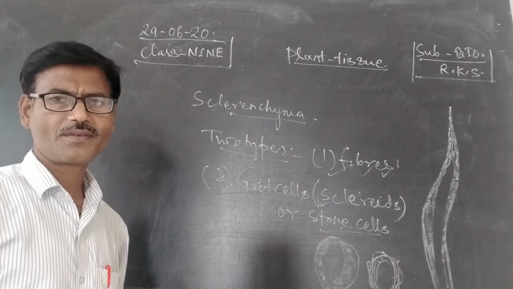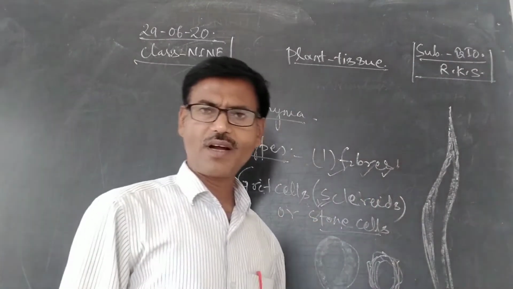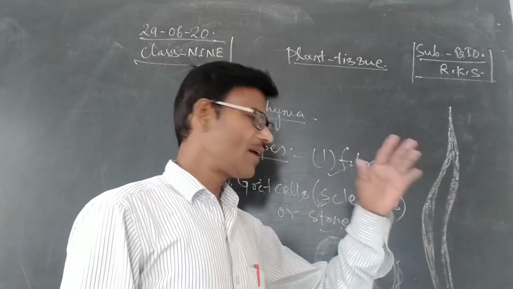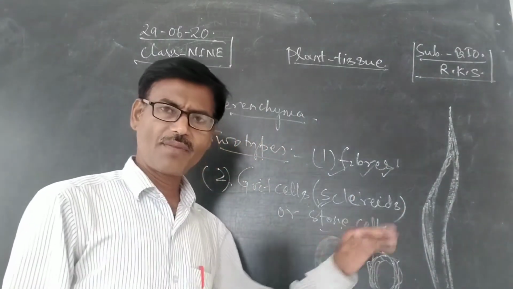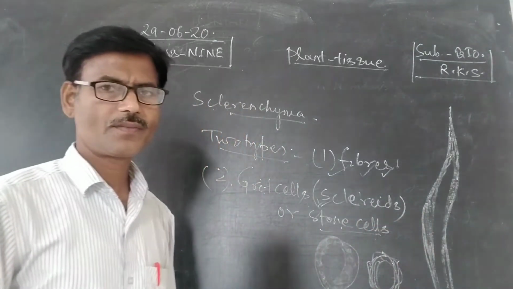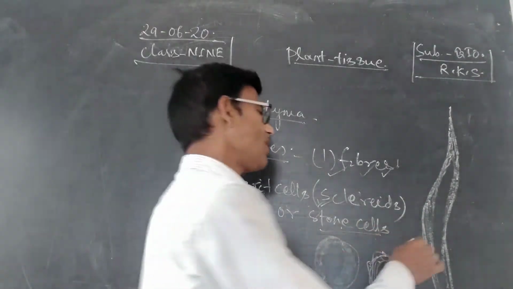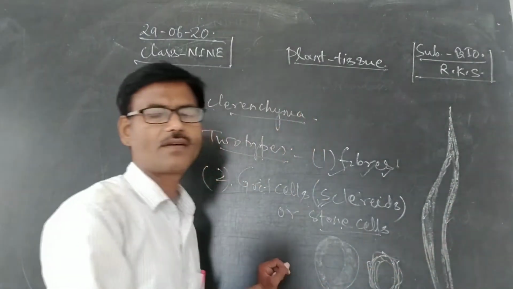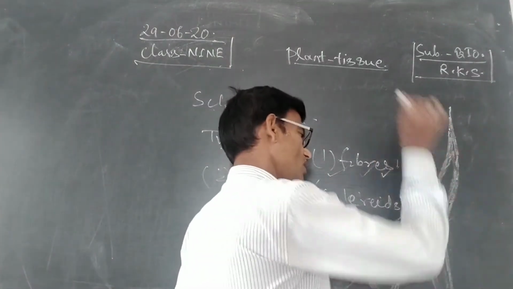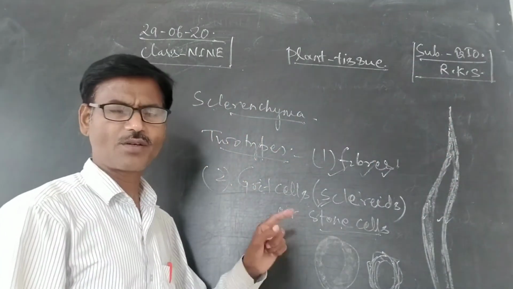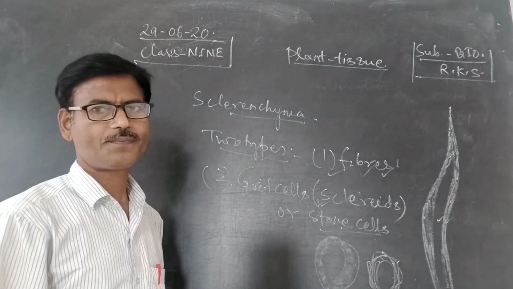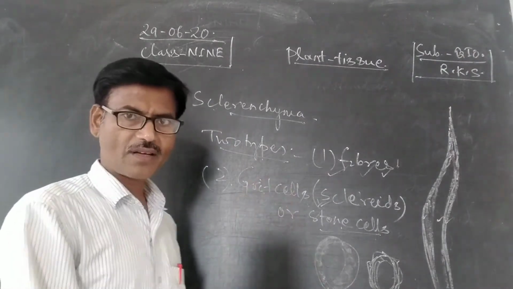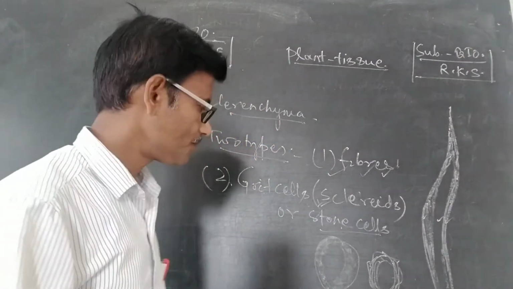Fibers become dead when they attain maturity. On maturity, the cells lose protoplasm and become dead. The cell wall is excessively thick, and a small vacuole is present in the cell. It doesn't have protoplasm. Hence, sclerenchyma fibers are dead cells.